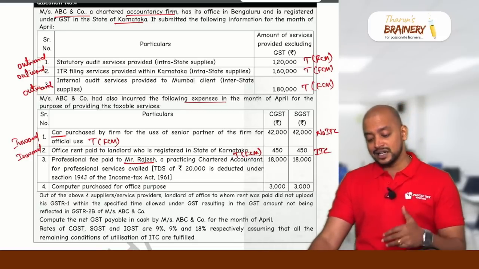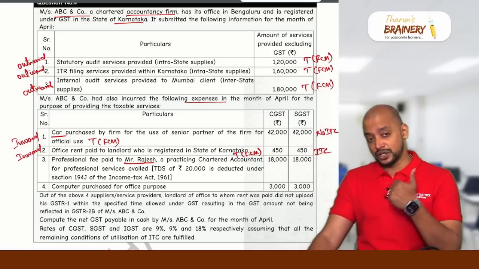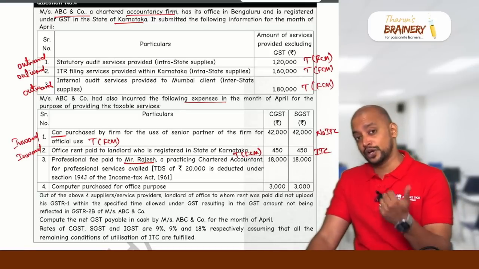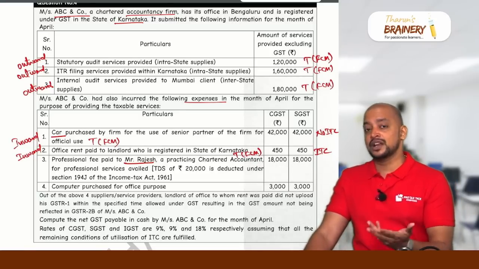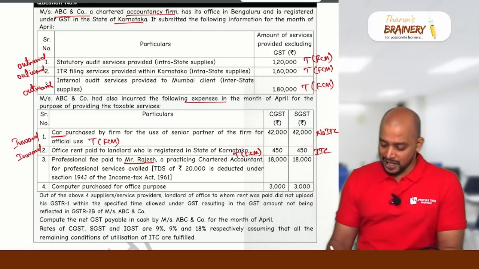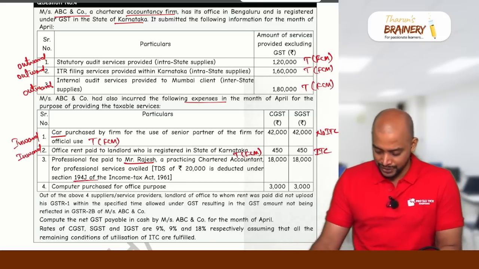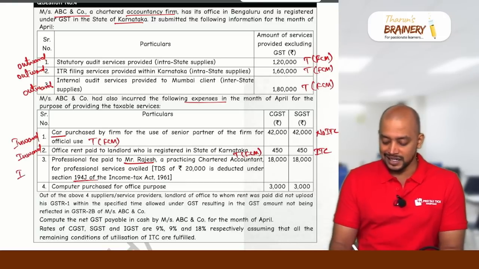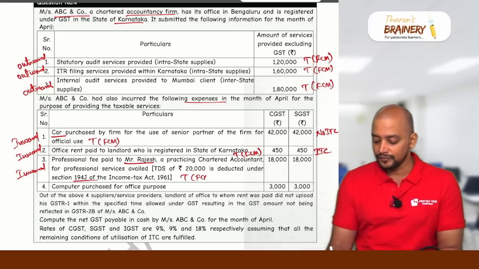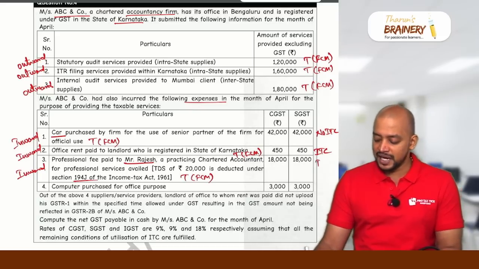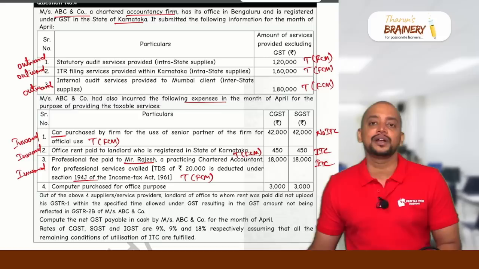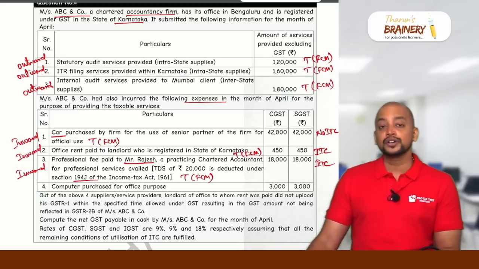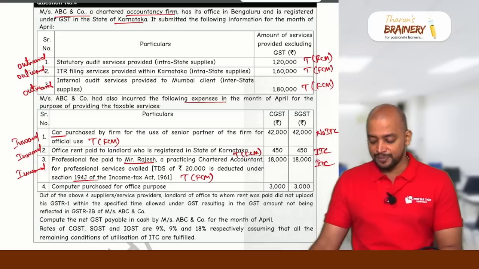But here TDS under 194J means this particular person is not an employee of the firm, but he may be an associate of the firm. So therefore TDS is deducted under 194J, and again it is an inward supply and it will be taxable under FCM. And whatever GST paid, can it be taken as ITC? Yes, it can be taken as input tax credit, because we don't have anywhere in the block credit and it is used in the course or furtherance of business.